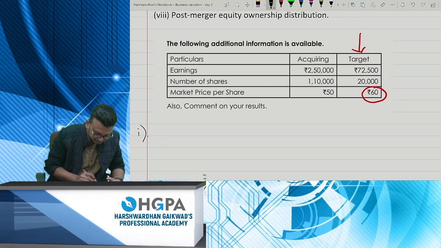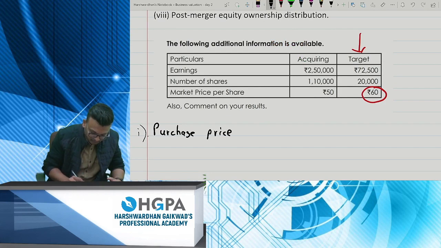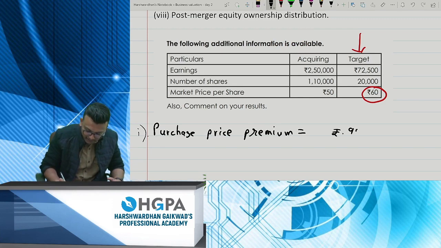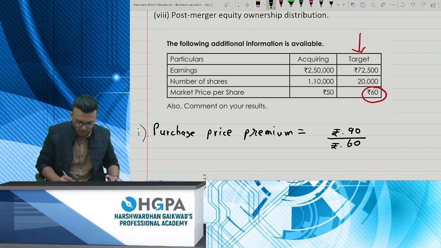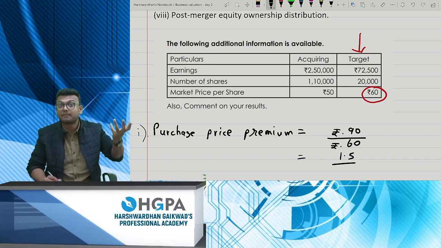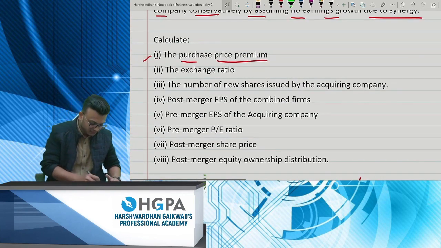Purchase price premium. Okay, very simple. How much you're paying? You're paying 90 bucks. Divide by rupees 60, that's the value. So how much more you're paying? It is 1.5 times. That's the premium. Okay, that's your first question over there.